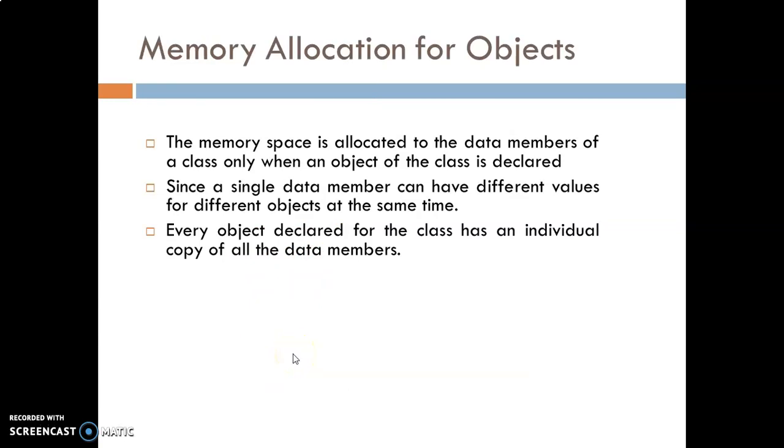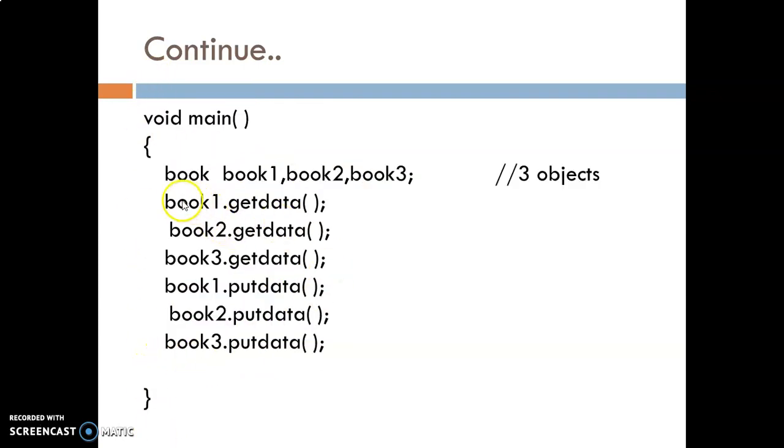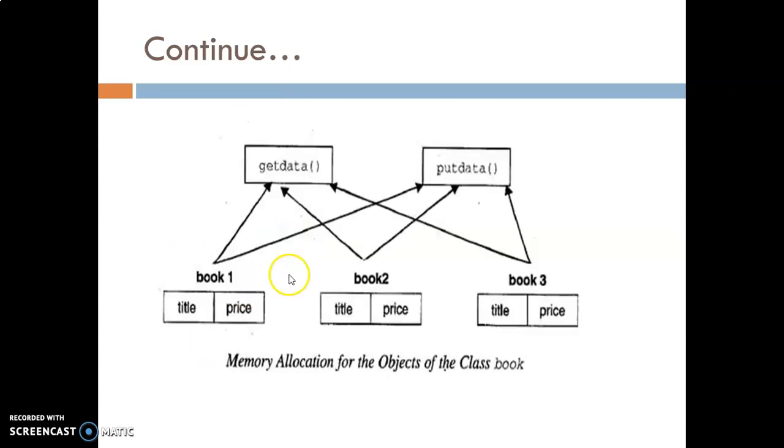Now, how to allocate memory for objects. Here you can see a class like Book, and these are two data members, and this is the member function. This is the complete class. Here we have created three objects, book1, book2, book3 from the class Book, and by using this dot operator you access the member function. Similarly, book2 next function, book3 get data, and book1 put data. It means by using different objects you can access the member function.